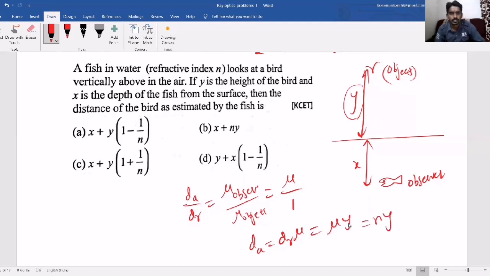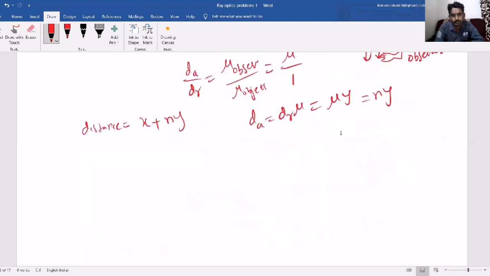So n into y. Now when the fish looks at the bird, this is x, but this is becoming n into y. So the total distance estimated by the fish for the bird will become x plus ny, because from here to here there is only one medium, so no change in distance. Now here the distance changes because the medium changed. So the answer will become x plus ny, option B. This way, they can ask you questions based on apparent and real depth also.